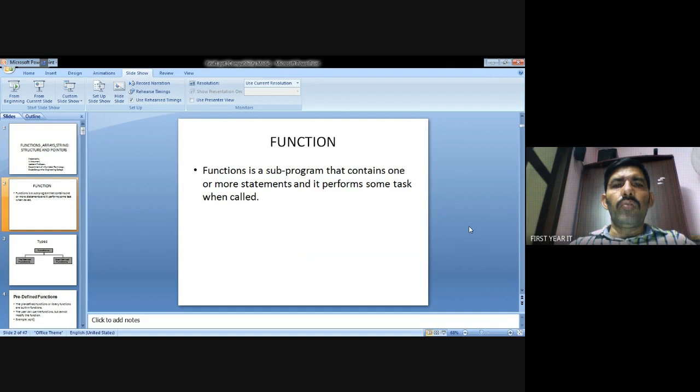Now we are looking at functions. A function is a subprogram. It is used to divide a big problem into small problems, so it is easy to understand the problems and easy to clear the errors. Functions help reduce errors and avoid repeated statements.